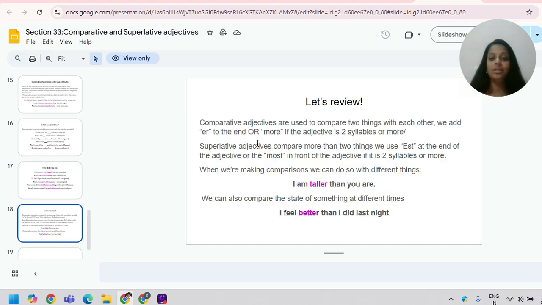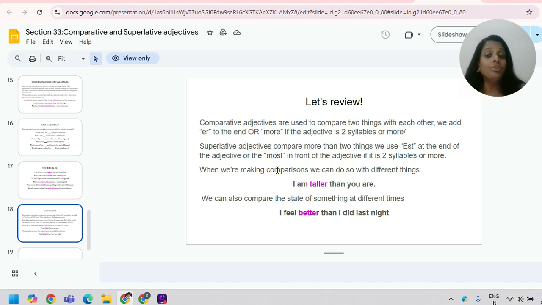Now let's review it. Remember, comparative adjectives are used to compare two things with each other. So we add er to the end, or more if the adjective is two syllables or more. And superlative adjectives compare more than two things. We use est at the end of the adjective, or the most in front of the adjective if it is two syllables or more. And remember the spelling rules also. If it ends with y, we replace it with i and add est. And we double the consonant also if it ends with a vowel and a consonant.